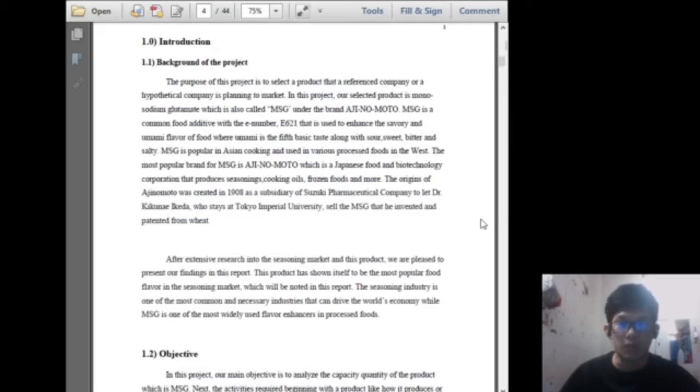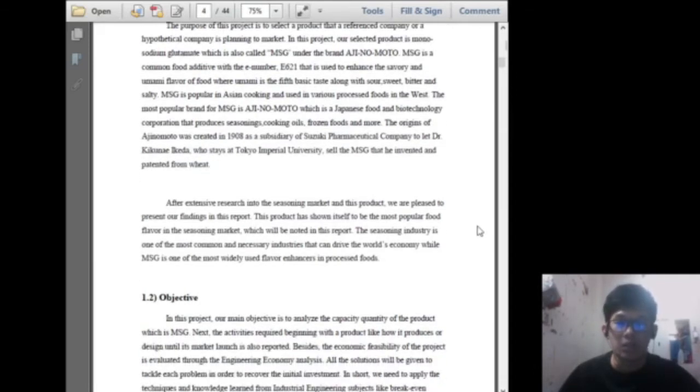So what is umami? Umami is the fifth basic taste along with sour, sweet, bitter, and salty. MSG is very popular in Asian cooking and used in various processed food in the West. The most popular vendor for MSG is Ajinomoto, which is from Japan. After extensive research into the seasoning market and this product, we are pleased to present our findings in this report. This product has shown itself to be the most popular food flavor in the seasoning market.